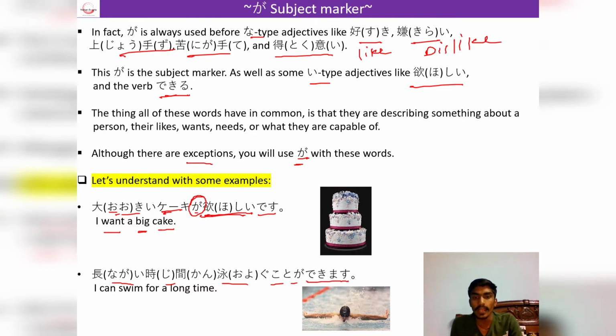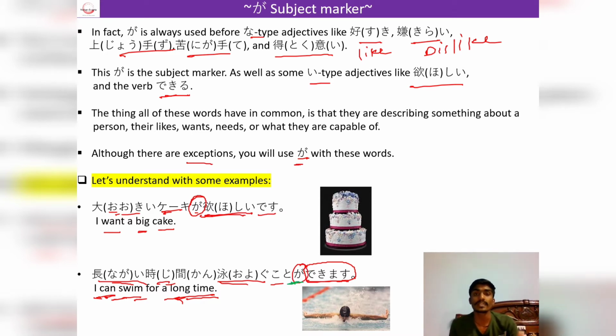Here I have used dekimasu, which is showing my capacity. I am saying that I can swim for a long time. Oyogu is swim and nagai jikan is long time. So can is showing my capability, and to describe this, I have to use Ga particle. That's why we have used Ga particle here.